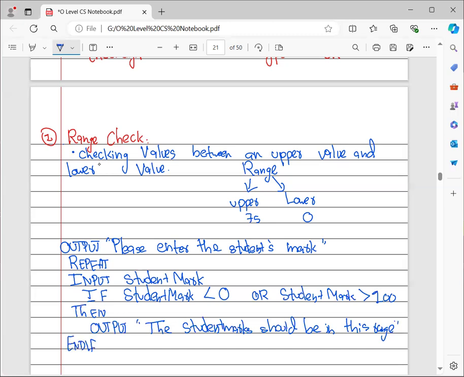And this repetition is going to go on until your student marks are greater than or equal to 0 and your student marks are less than or equal to 100.